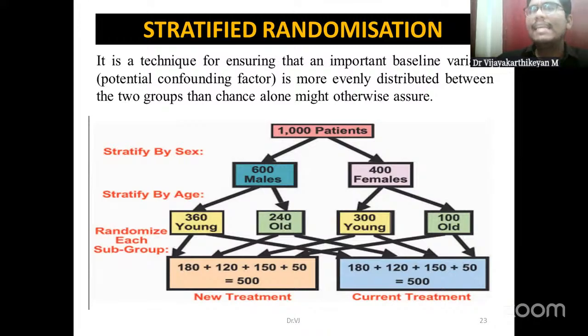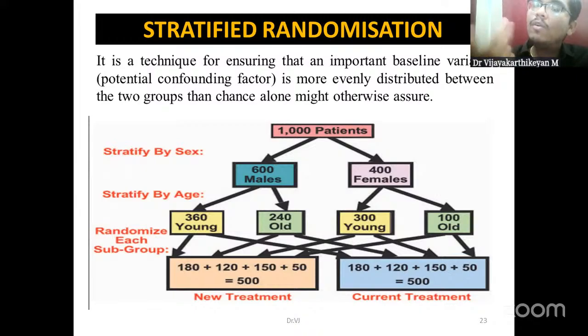It is very easy to stratify the groups. If we want to have many subgroups in our study, we might have two genders, two age groups, younger and older, and even socioeconomic status, low and high. Based upon that, the effect of the intervention might differ, right?